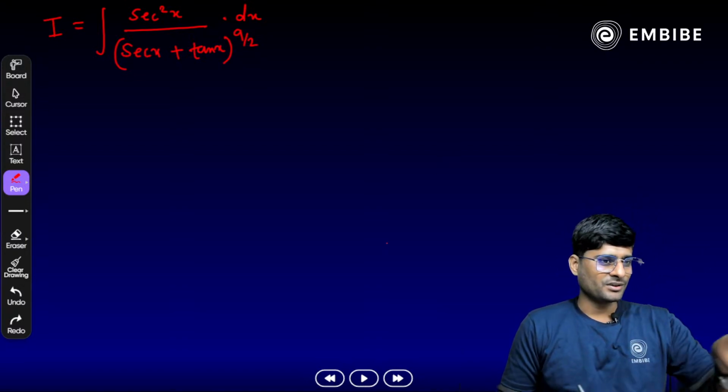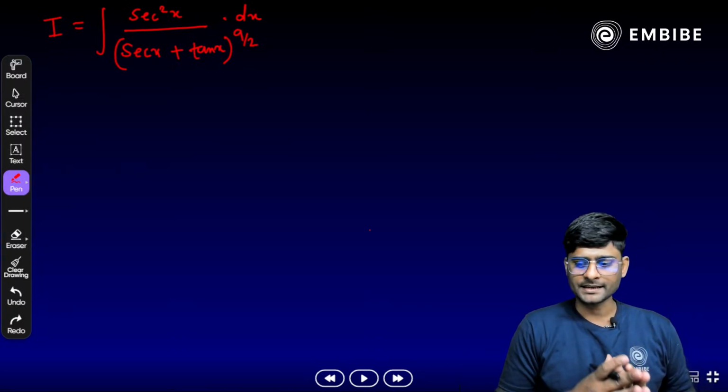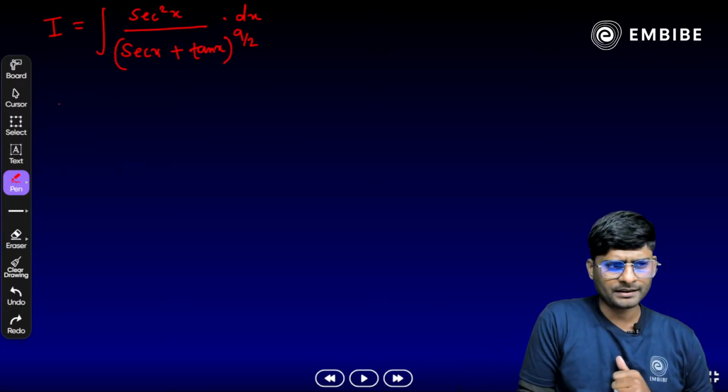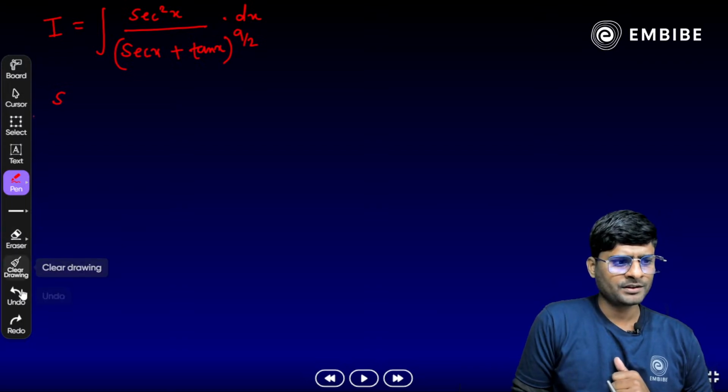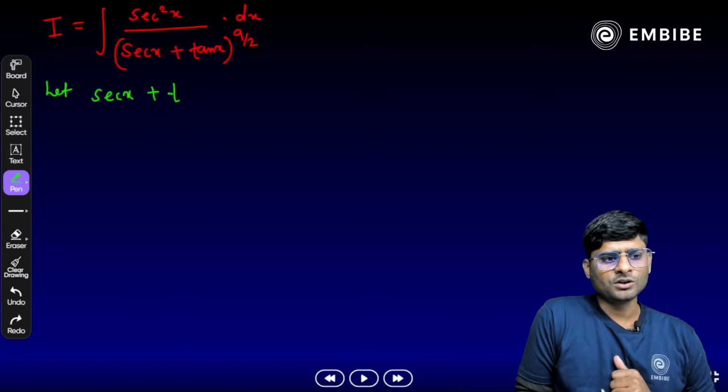Now let's apply your substitution here. So at the denominator, what we have here? At the denominator, we have a sec x plus tan x. So let's apply here, let sec x plus tan x is equal to t, correct?